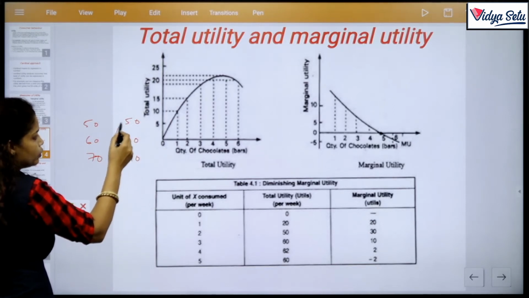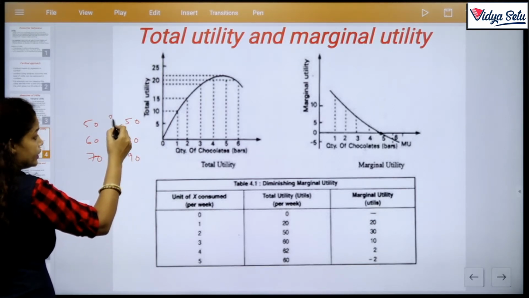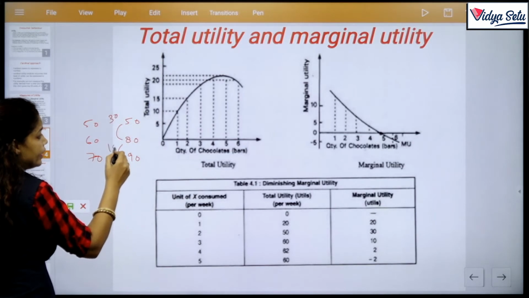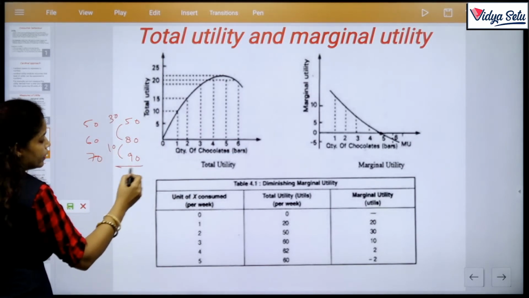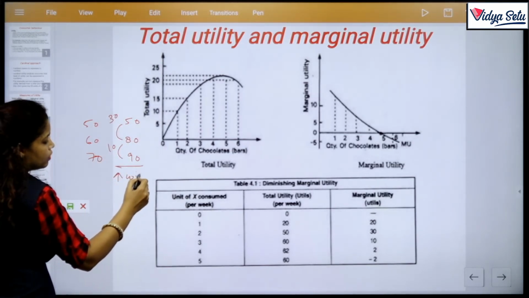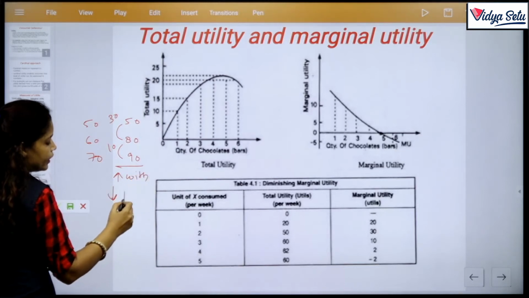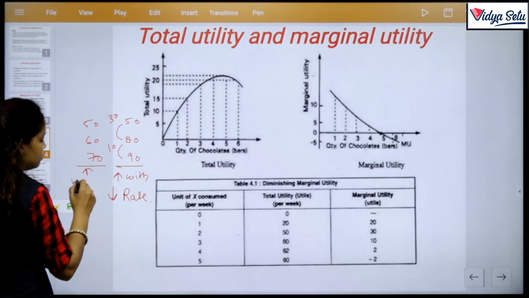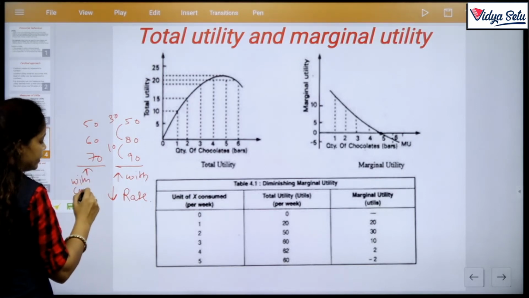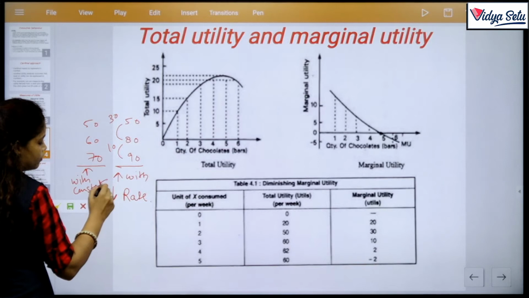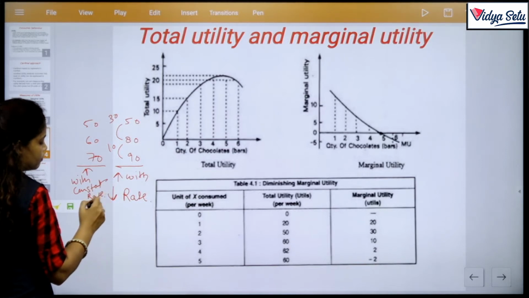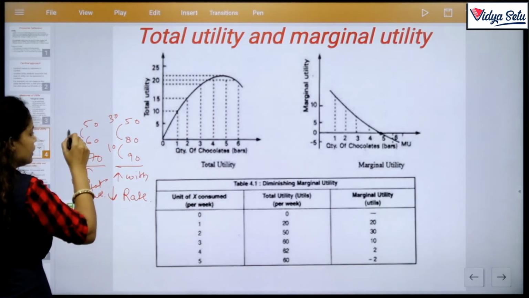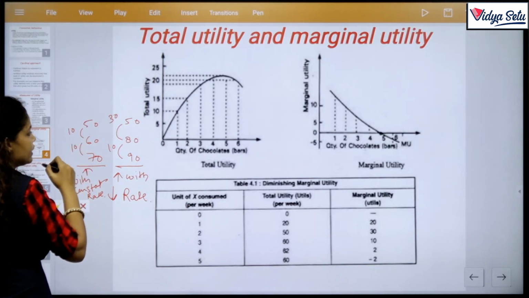Here from 50 to 80 the difference is 30 and then the difference is 10. So here it increases with a decreasing rate. The other one increases with a constant rate, because the difference between the marks is 10, 10, 10.